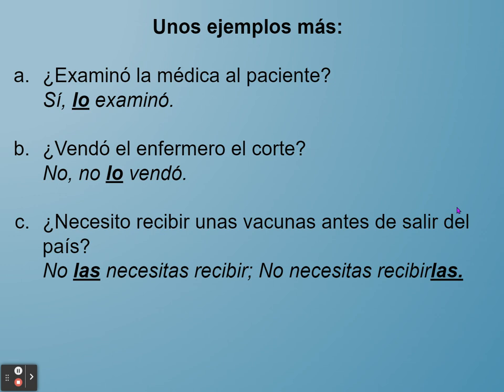And unas vacunas is your direct object, so that needs to be replaced with the feminine plural direct object pronoun that means "them," which is "las." You can include "antes de salir del país" in your answer. It is not necessary, and as you'll notice, I did not include it here. So we have "no las necesitas recibir." If you want to use tú, you could say "tú no las necesitas recibir."